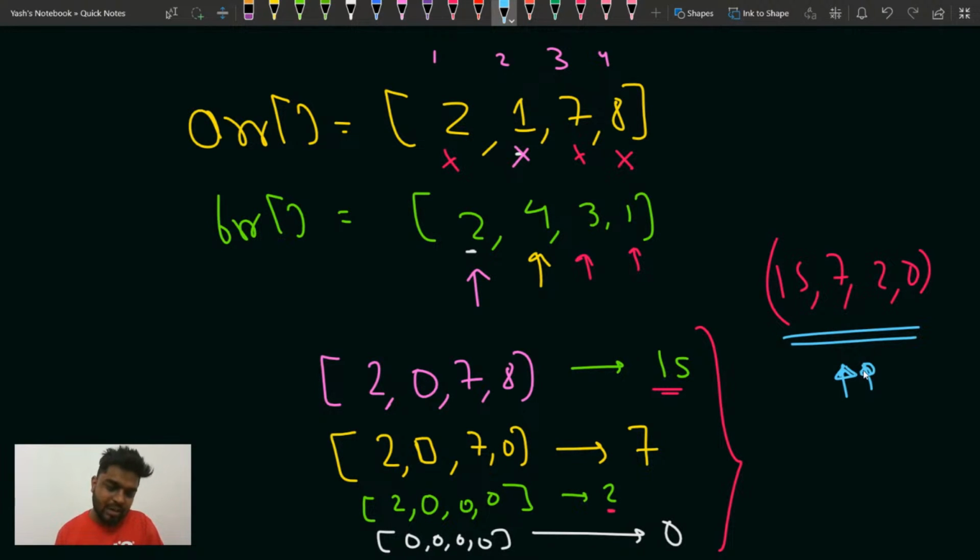Disjoint set union. It is an advanced data structure. Disjoint set union.